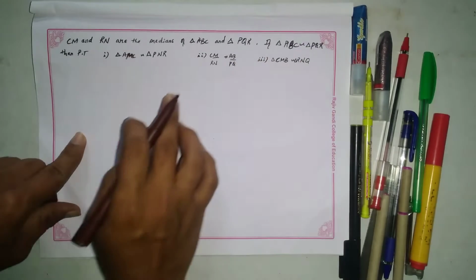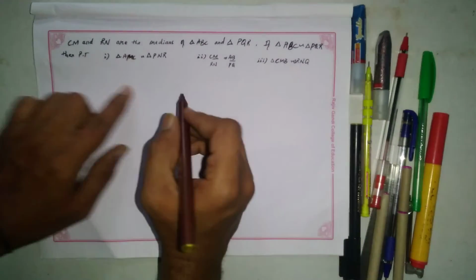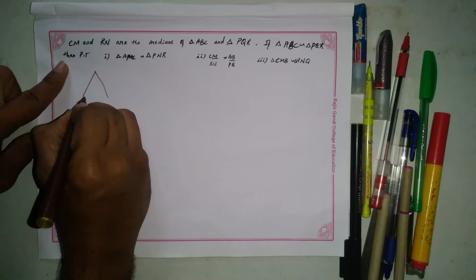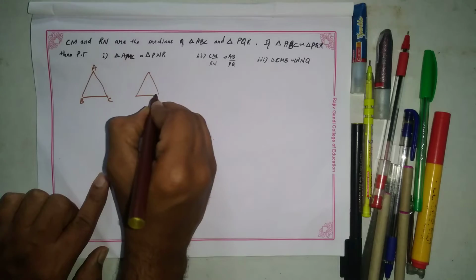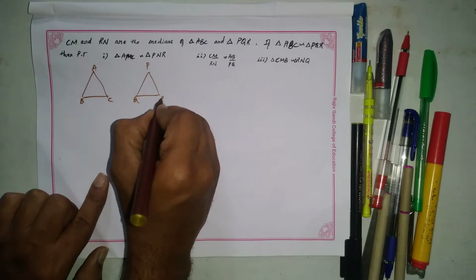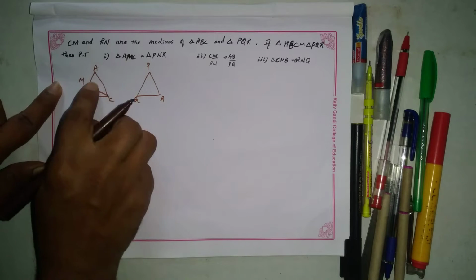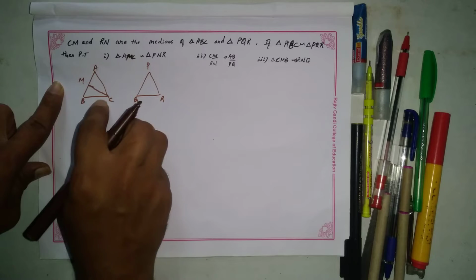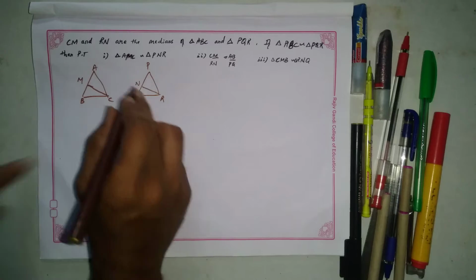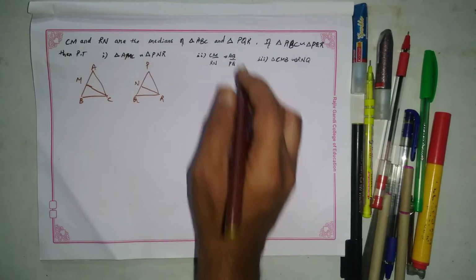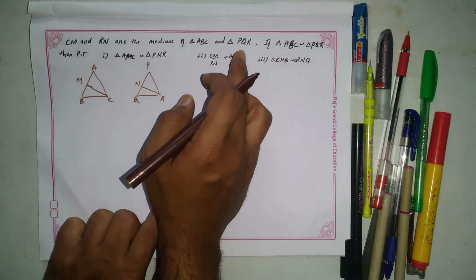Two triangles are given. CM and RN are the medians. First, we draw two triangles like this. This is triangle ABC and this is triangle PQR. Since CM is the median of triangle ABC and NR is the median of triangle PQR, CM and RN are the medians of triangle ABC and triangle PQR.